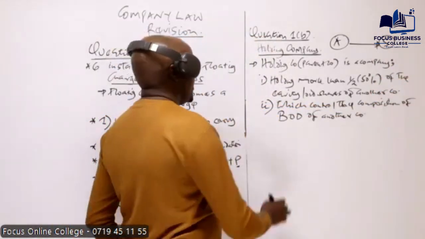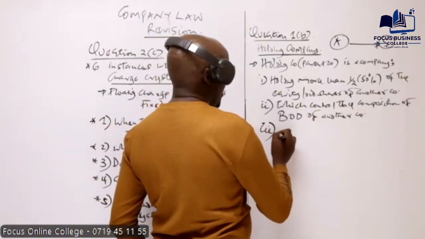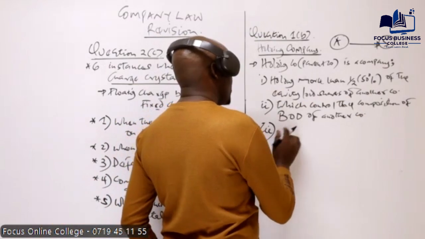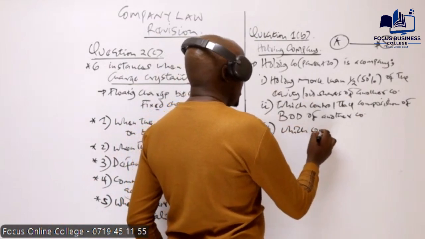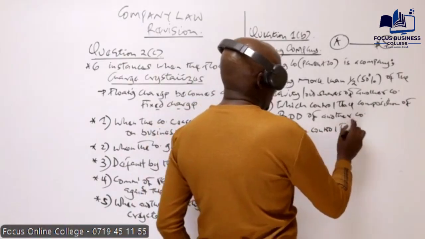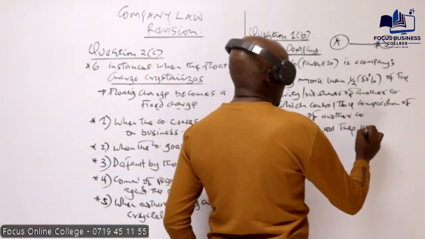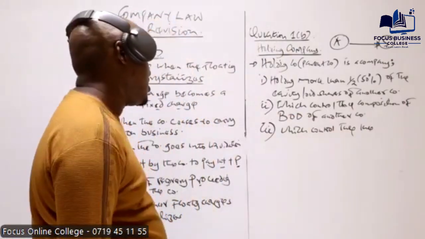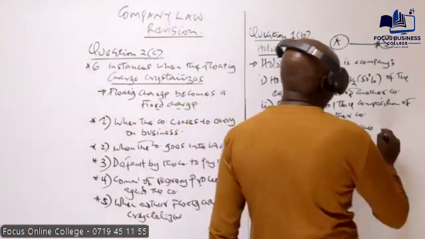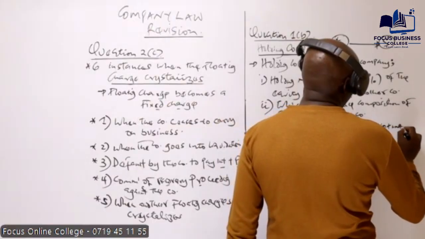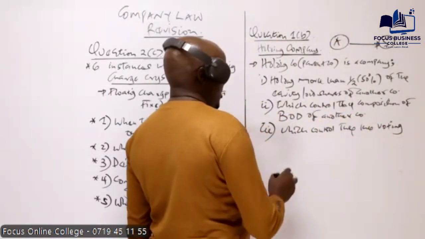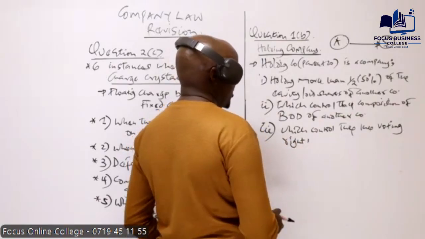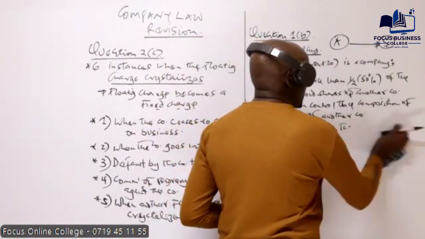Number three, we say the holding company is a company which controls, let's just talk of control of the voting rights, or actually let's talk of a company which holds more than half.